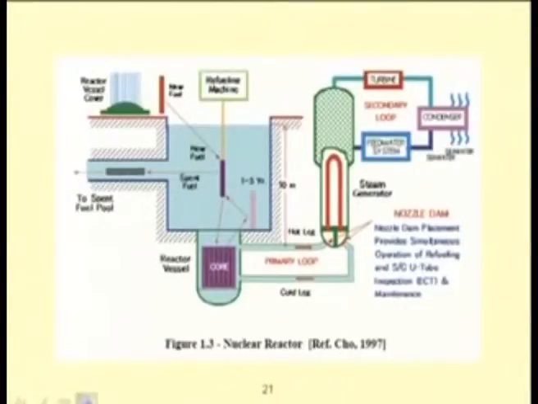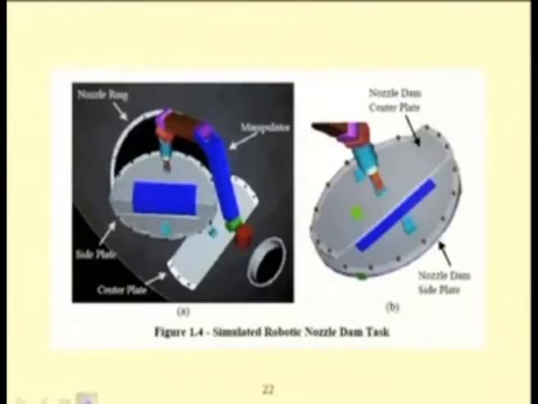This slide shows a nuclear reactor. In this nuclear reactor, to open the nozzle valve, one may do this manually or one may use a robot, but due to the radioactive nature a robot is preferable. But in that case also a lot of vibration will occur if one considers a flexible manipulator.